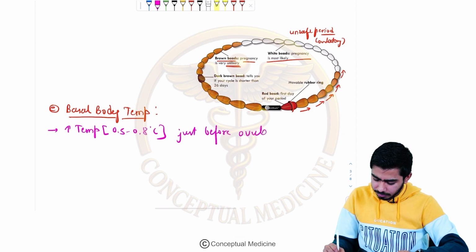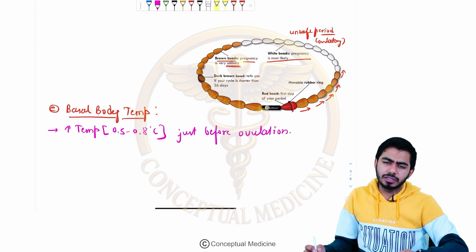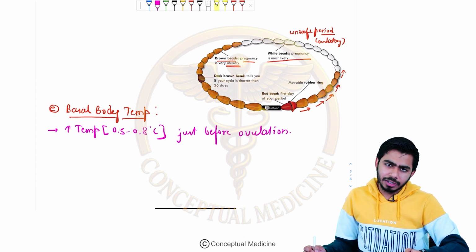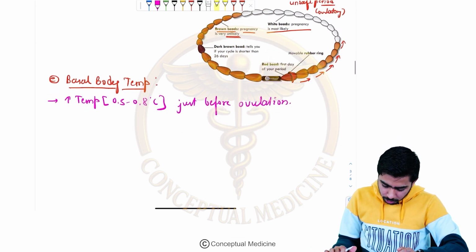So during this time they should not have intercourse if they want to avoid pregnancy. But obviously this is not very practical, right? They will not be knowing about this particular fluctuation, so it's very hard.